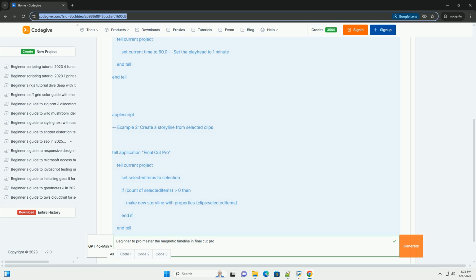4. Moving storylines. You can move storylines around the timeline just like any other clip. This is especially useful for rearranging complex sequences.